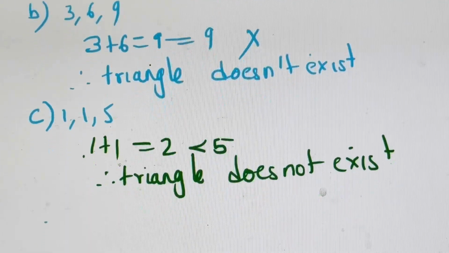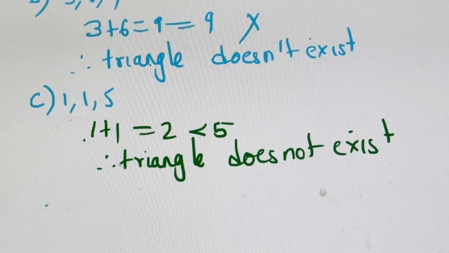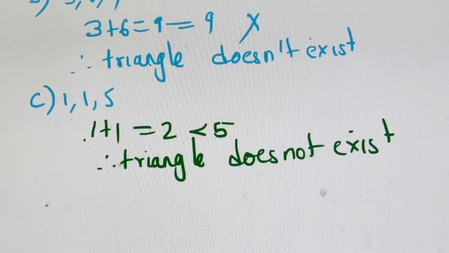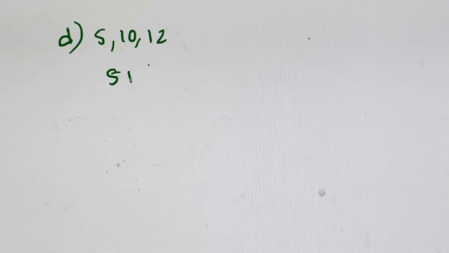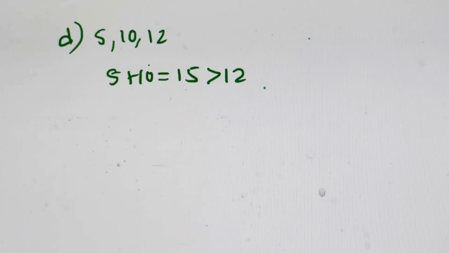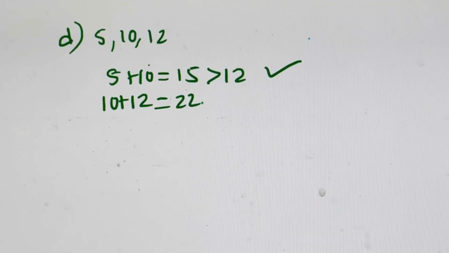Now we go to question number D. Lengths are 5, 10 and 12. Right? So 5 plus 10 is 15, which is greater than 12. Okay, fine. Then 10 plus 12 is 22. It's greater than the third side, 5.